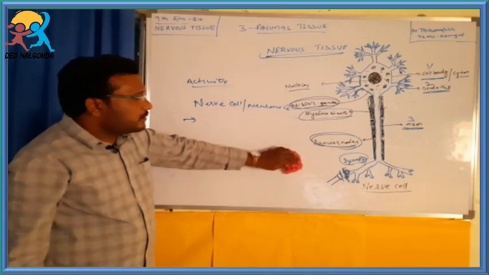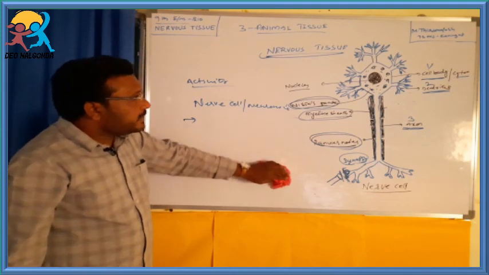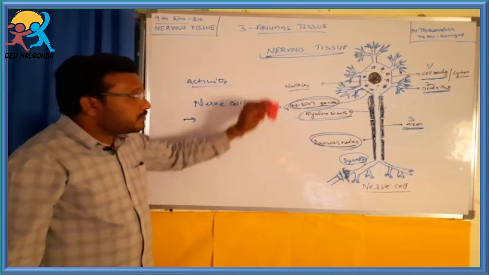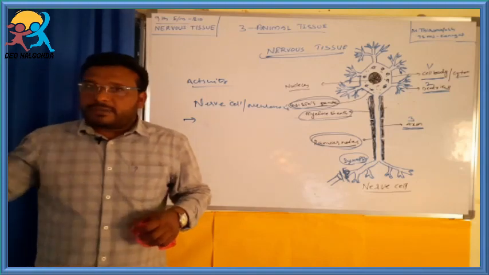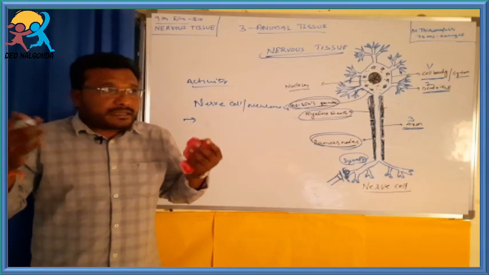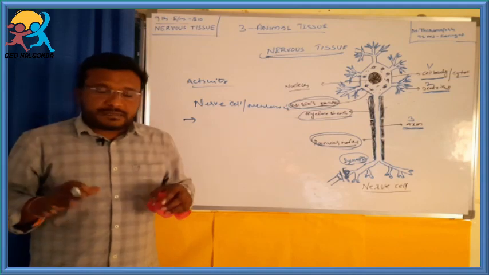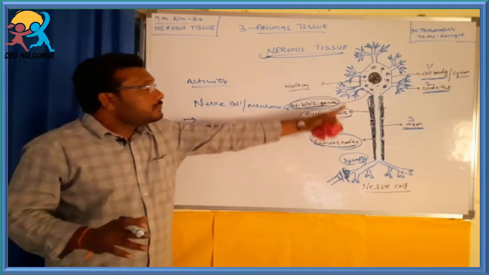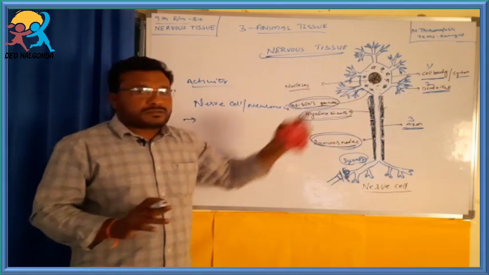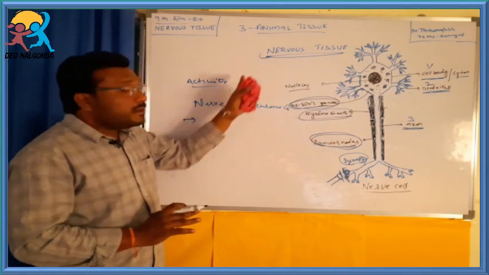So this is the nerve cell. The nerve cell is a very highly specialized cell in our body. It protects our body from the environment and coordinates against any external changes. Nerve cells form the nervous system.